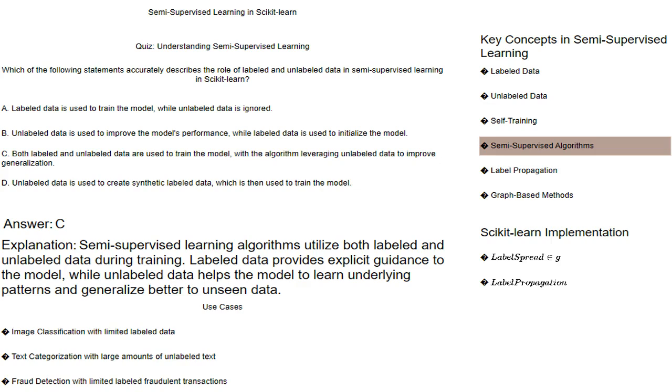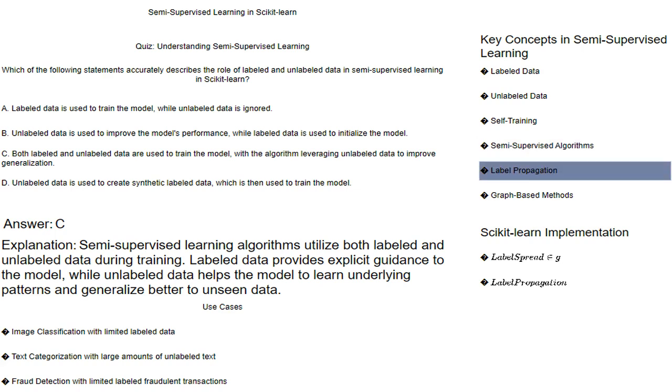Common algorithms include label propagation, graph-based methods, self-training, etc., used in various domains like image classification, text analysis, and fraud detection. Imagine using a label propagation algorithm for customer segmentation. The algorithm starts with labeled customers, for example high-value customers, and propagates these labels to unlabeled customers based on their similarity in features.